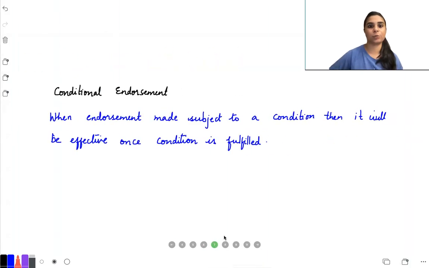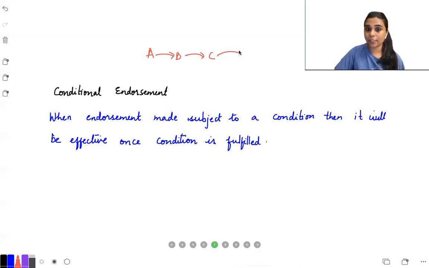Now moving on to the next one, which is conditional endorsement. So whenever I'm doing any endorsement and in that I'm putting some conditions, then it is called conditional endorsement. For example, A gave a bill to B and B is giving it to C and C is endorsing it to D. But here C is doing a conditional endorsement. So C is telling D that you can only use the check if you send me the goods. So this is called conditional endorsement. Wherever you put conditions, it is a conditional endorsement.